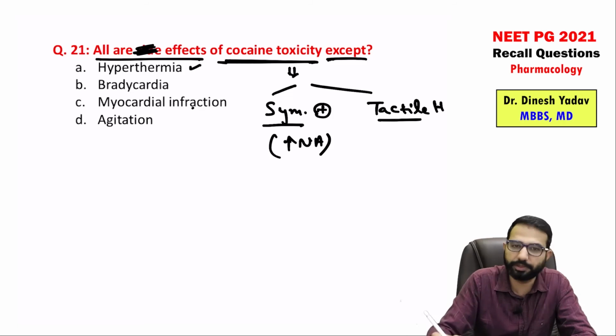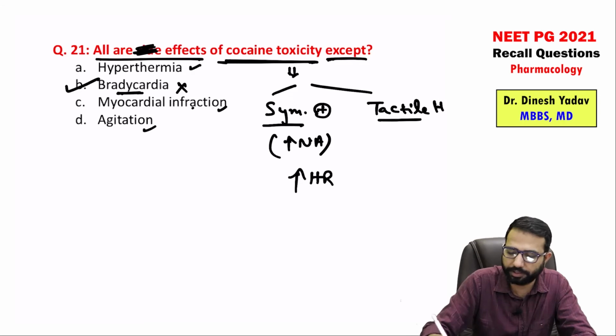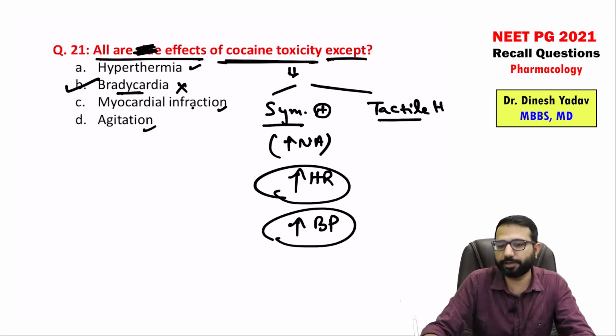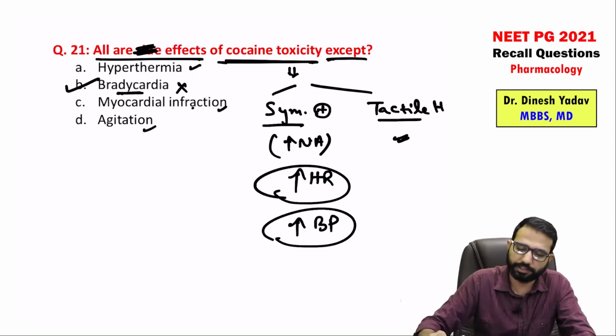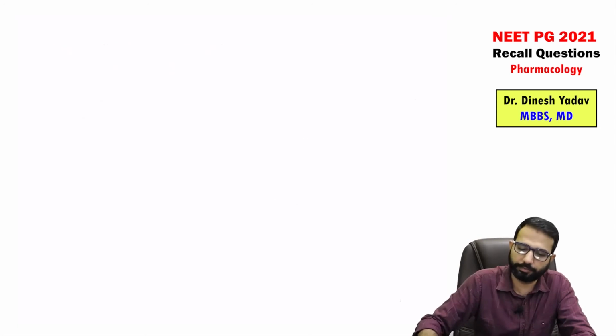So definitely there will be hyperthermia, there is myocardial infarction, there is agitation, but never ever will you see the bradycardia, because in cocaine you will see the tachycardia, not bradycardia. You will see the hypertension. So you will never see the bradycardia in these patients. So these cocaine bugs, tactile hallucinations, tachycardia, hypertension, these can be seen with the cocaine abusers.